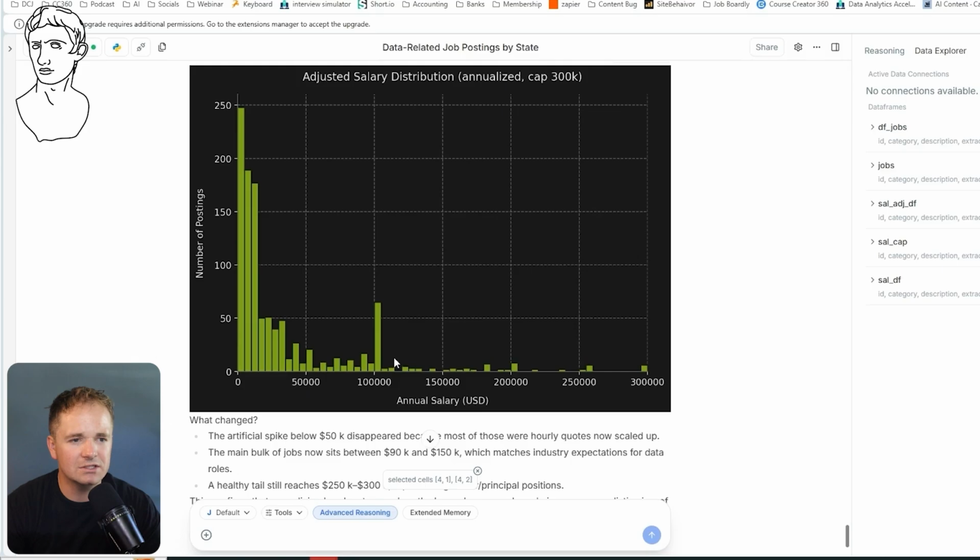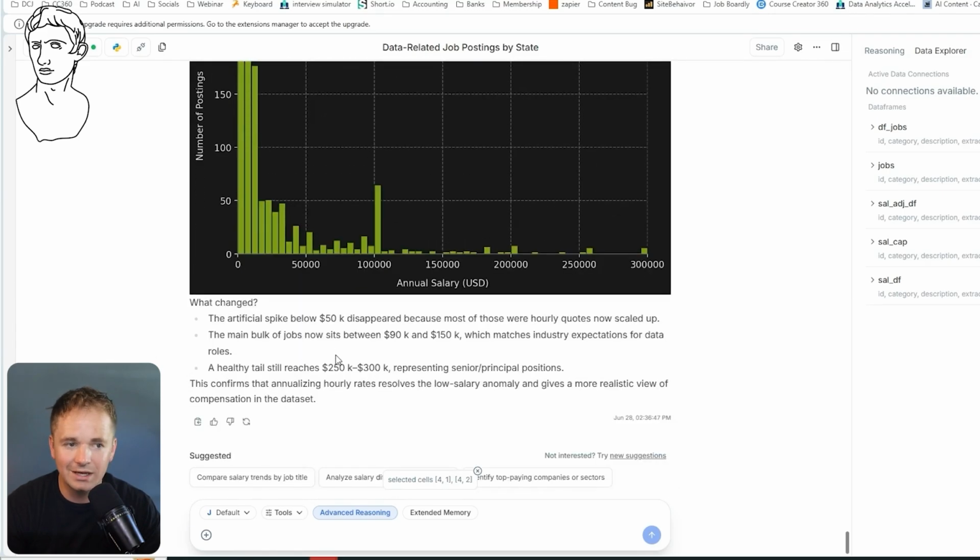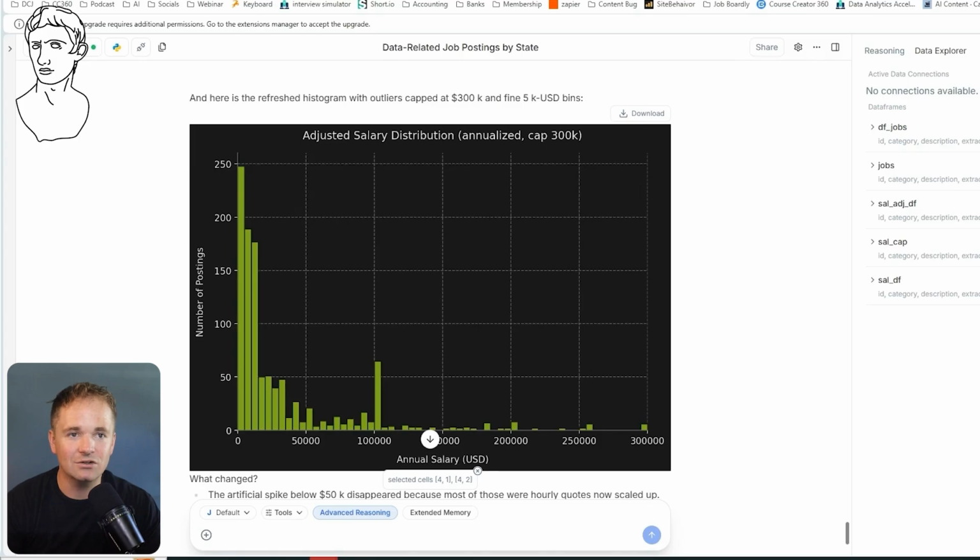And then here is what our histogram looks like. I still think something's going wrong because the number of data analyst job listings that pay like $10,000 seems quite low. So interesting here. I don't know exactly that.